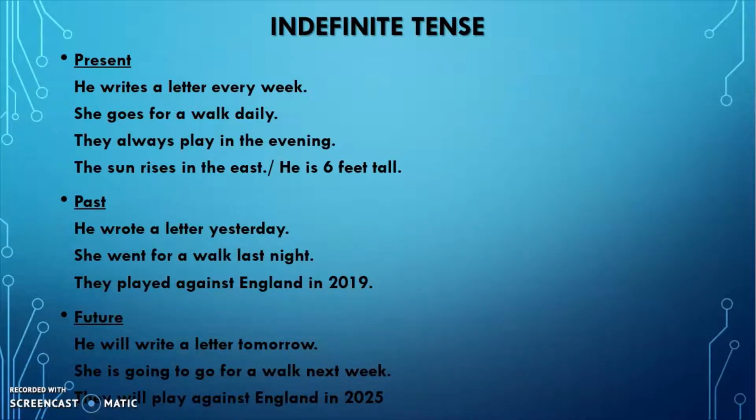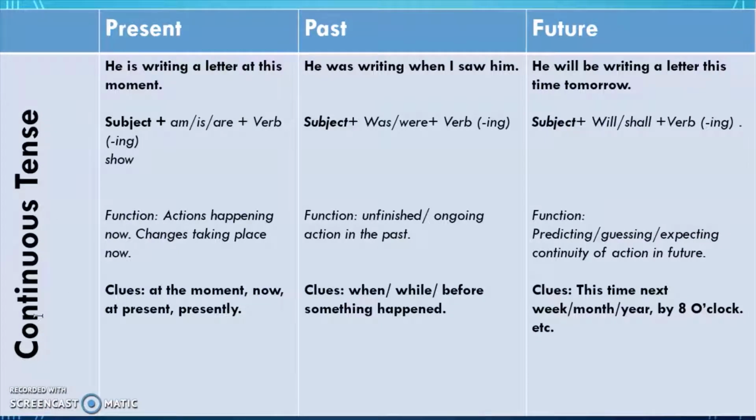Okay. Now let's move on to the next type of tense, and that is continuous tense. It is relatively easier to make. Again, as far as the time is concerned, you have three types: present, past, and future. As the word continuous shows, these three tenses show the continuity of action in different points of time.